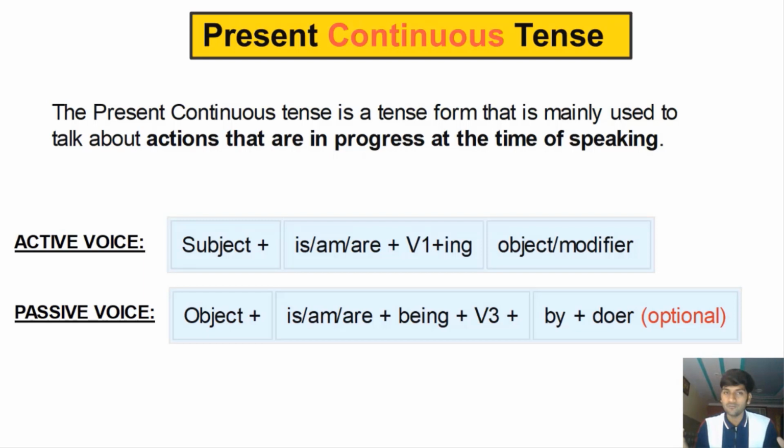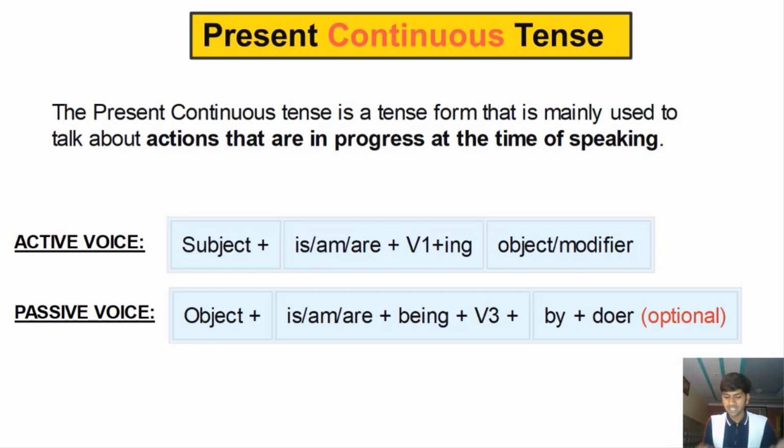Okay, now when do we use present continuous tense? Let's quickly talk about that. Present continuous tense is used to talk about actions that are going on right now in the present, something that is happening, that is in continuation right now as you speak. So when something is happening right now and you want to talk about it, you use present continuous tense. This is one of the usages of present continuous tense. Obviously, apart from this usage, it has other usages as well, but this is the main usage. This is the most important usage of present continuous tense.